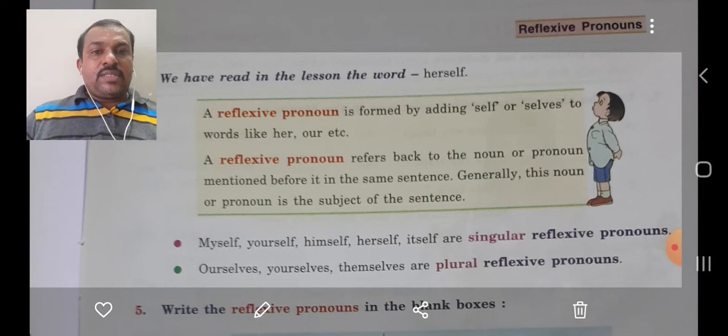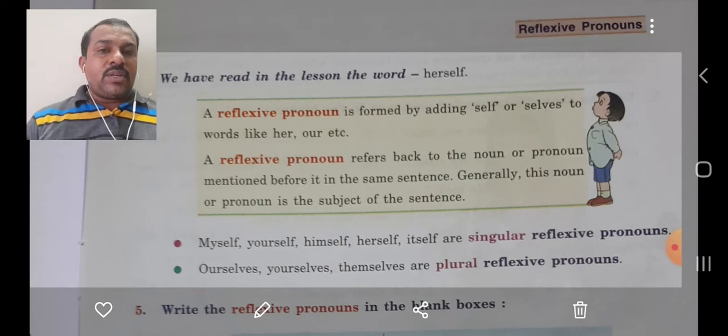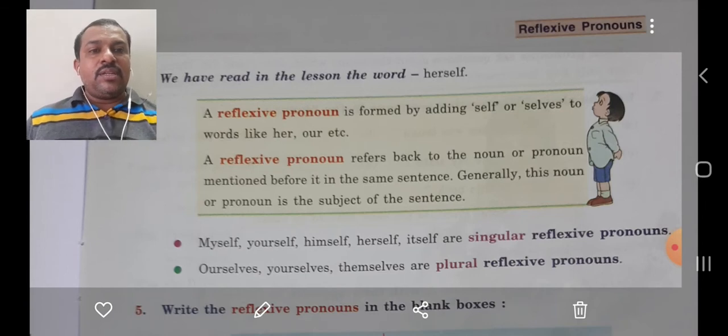Now, the examples are given. The singular ones are myself, yourself, himself, herself, itself. They are singular reflexive pronouns. And plural reflexive pronouns are ourselves, yourselves, themselves. Now, you see the difference. In the singular, we add S-E-L-F, myself, for one person. And for the plural, we add S-E-L-V-E-S, selves. Understood? This is the difference between both.